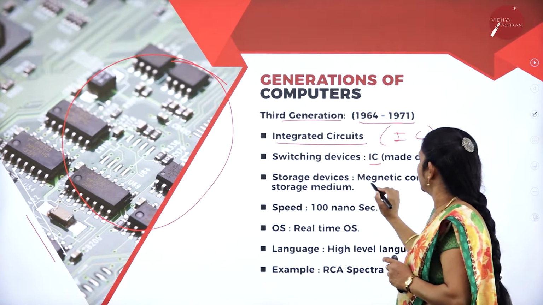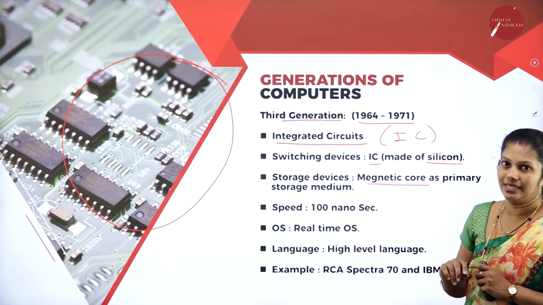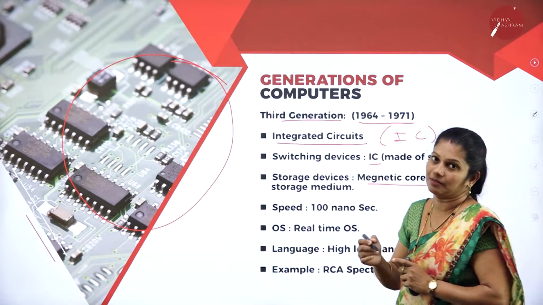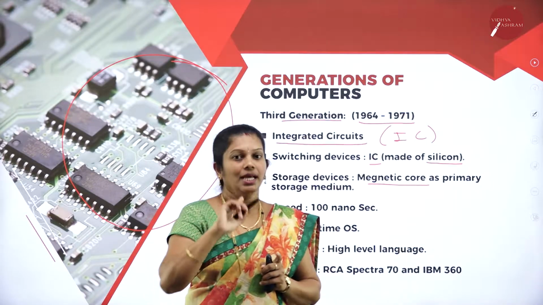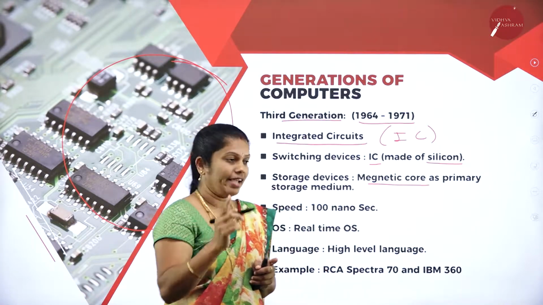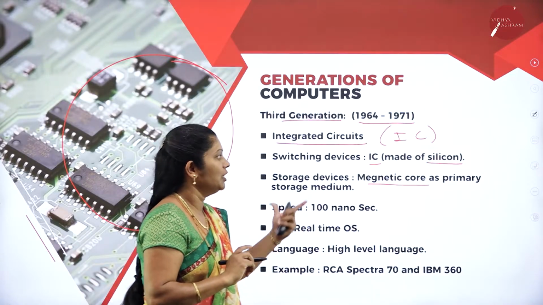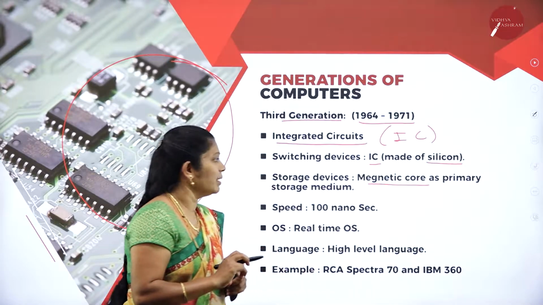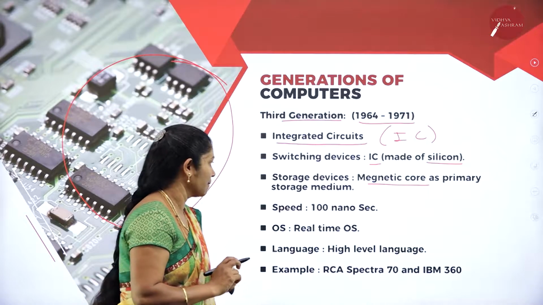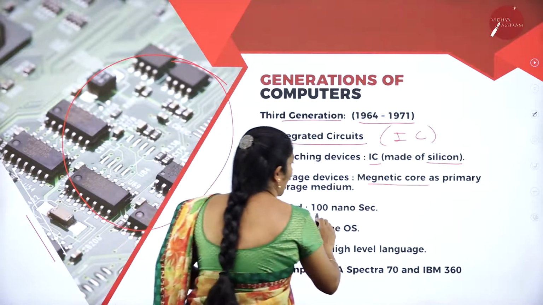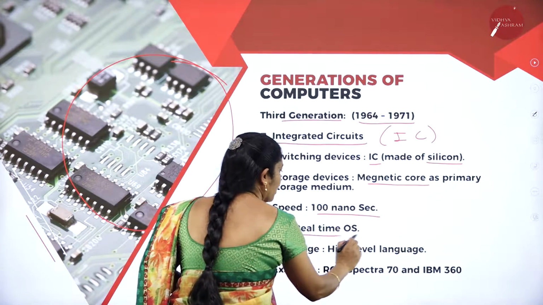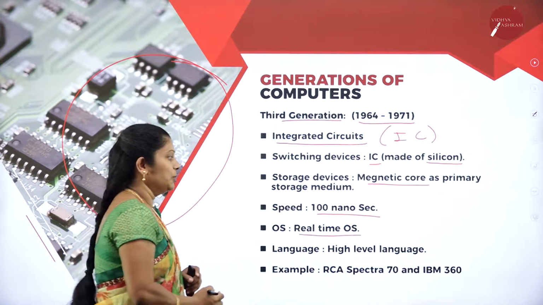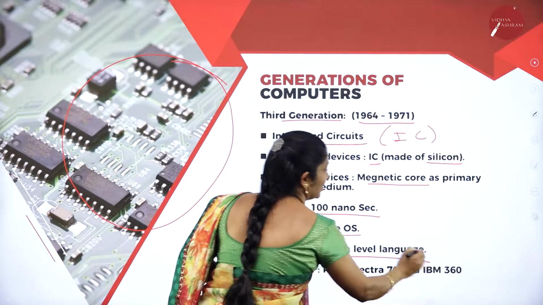In the first generation magnetic drums were used for storage, in the second generation magnetic tapes, whereas in the third generation magnetic core is used as the primary storage medium. The speed is 100 nanoseconds, the operating system is a real-time operating system, and we are using high-level languages.